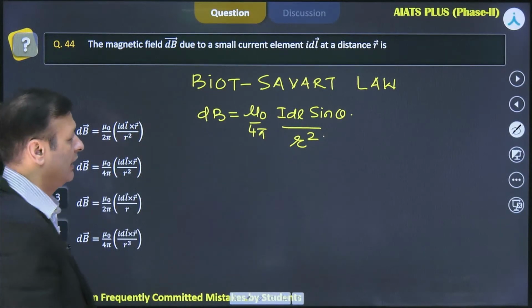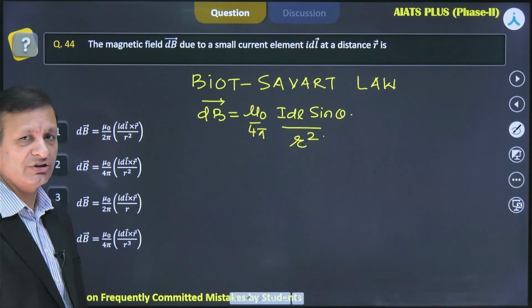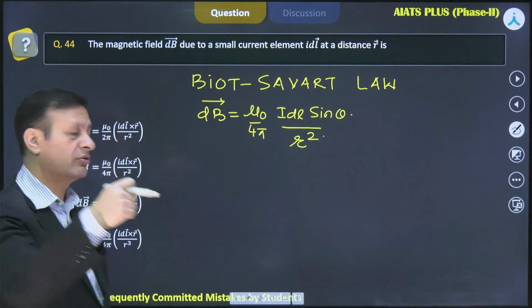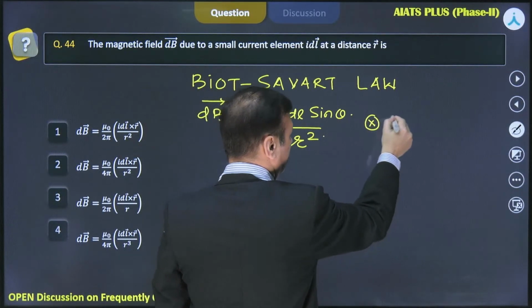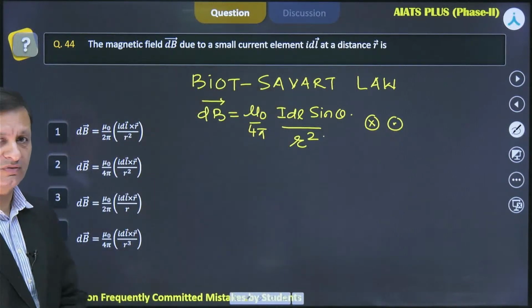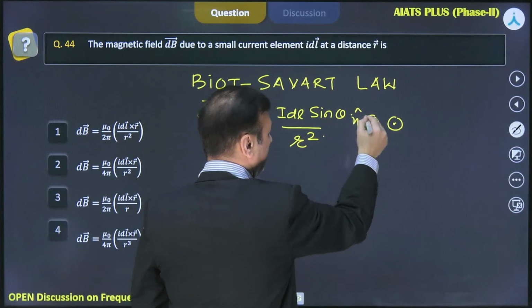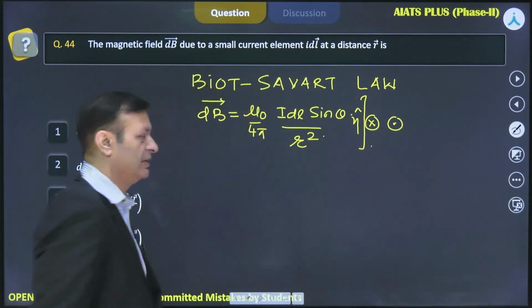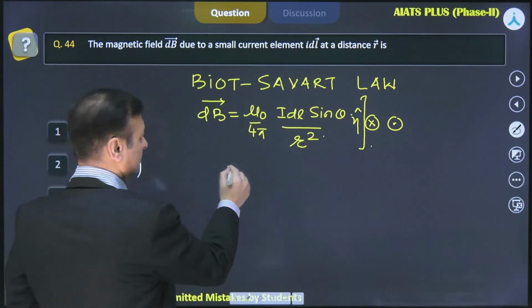Got it? And that depends on the direction, and that direction is given by your right hand rule. So that may be in the plane or above the plane, decided by the direction of the current. So we can simply put it like this, n cap, but this is how we define it as a vector.